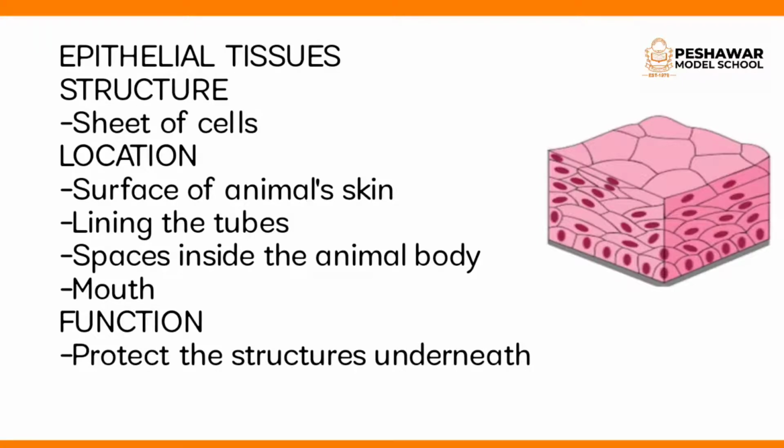These tissues cover the inside of all the tubes within the animal body, for example, the windpipe through which we breathe. These tissues are also present in the spaces inside the animal's body. Epithelial tissues are also present inside our mouth. The function of epithelial tissue is to protect the structure underneath.